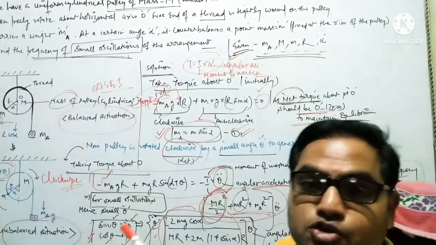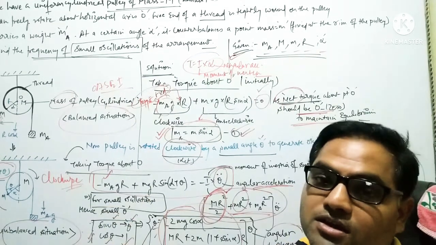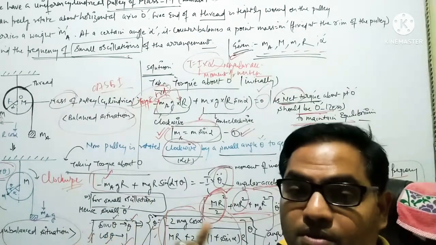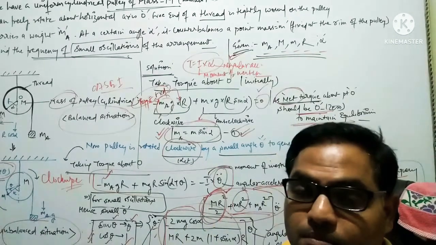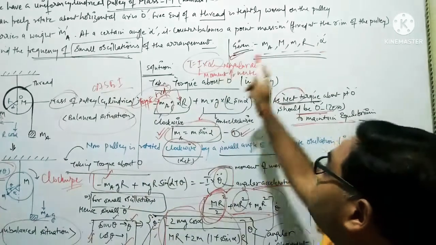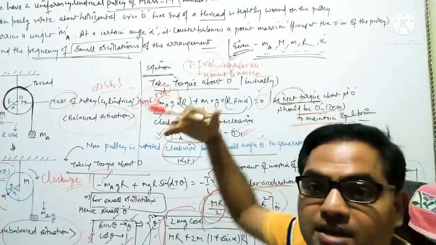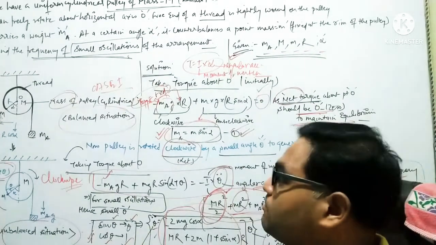After implementing different formulas, the output should be in terms of these variables, not in any other quantity like t, small t, and so on.